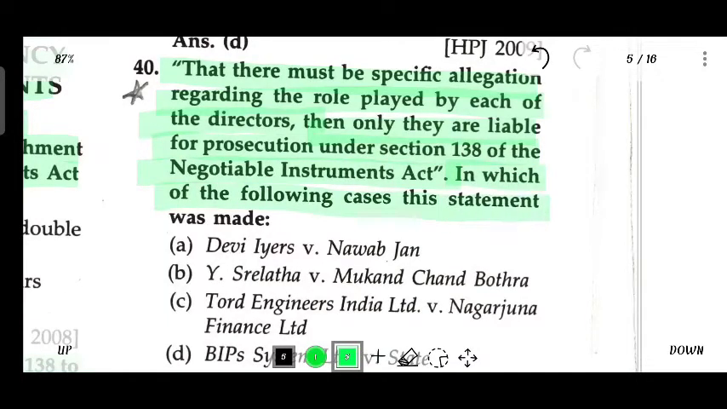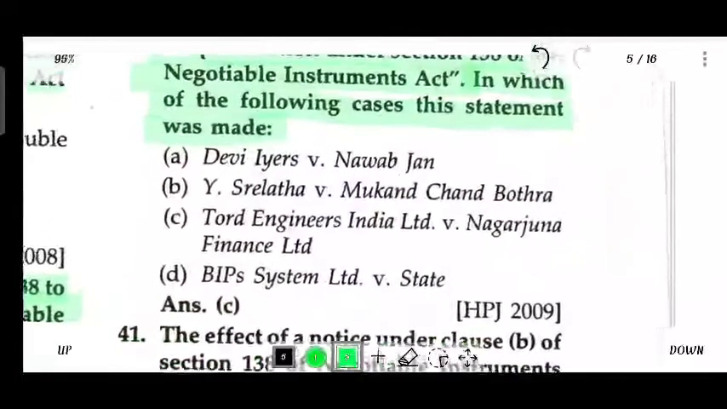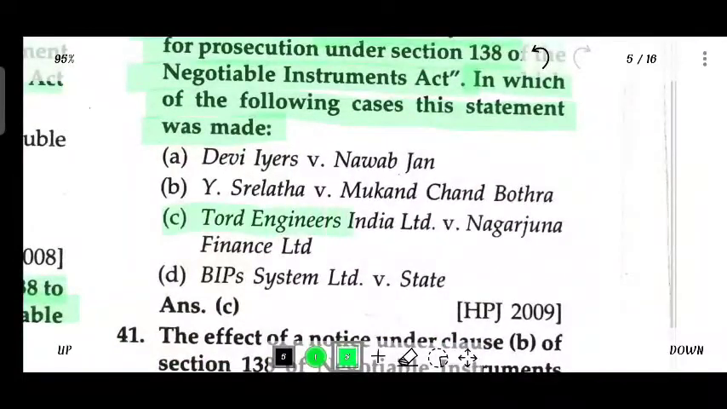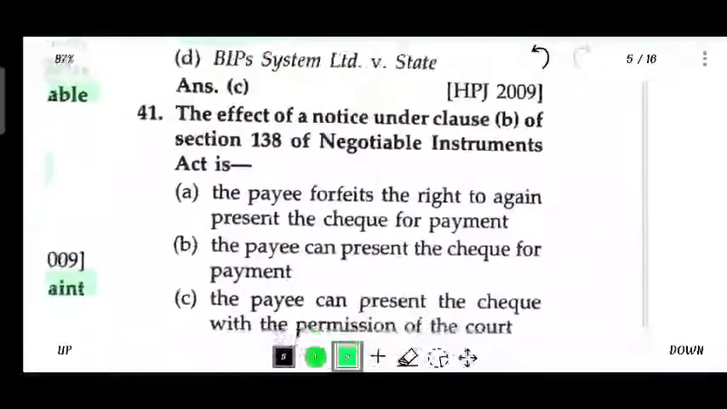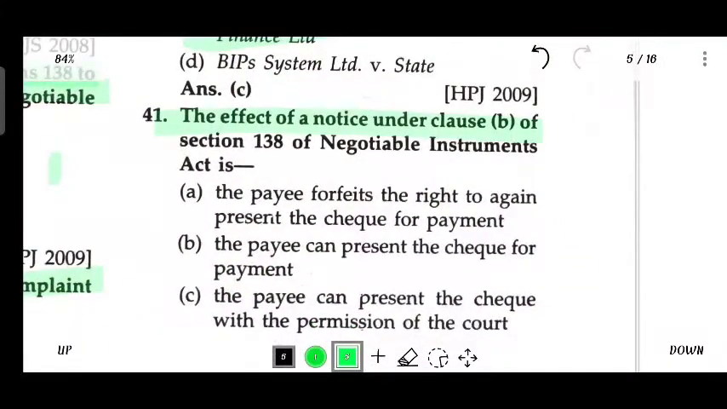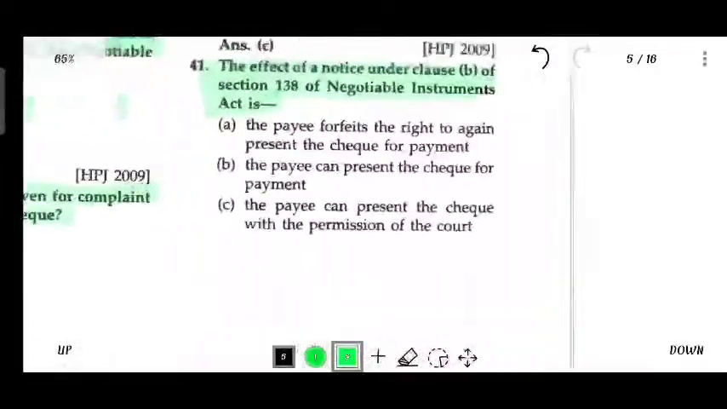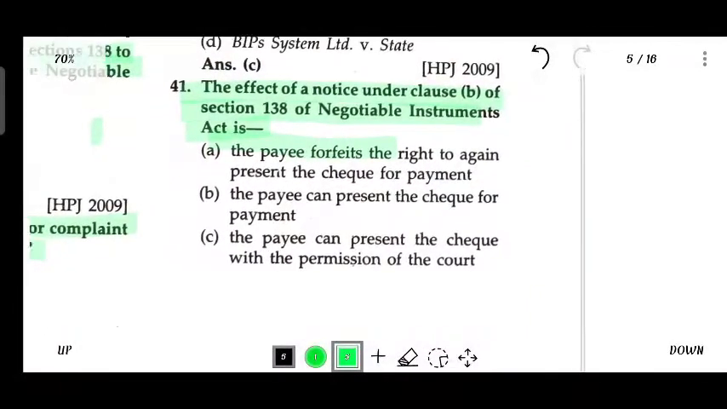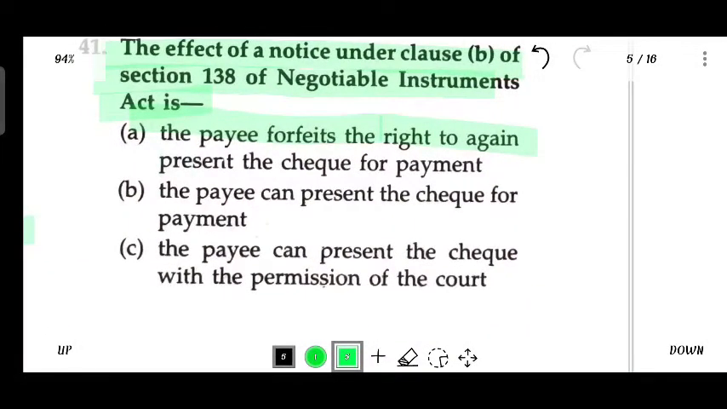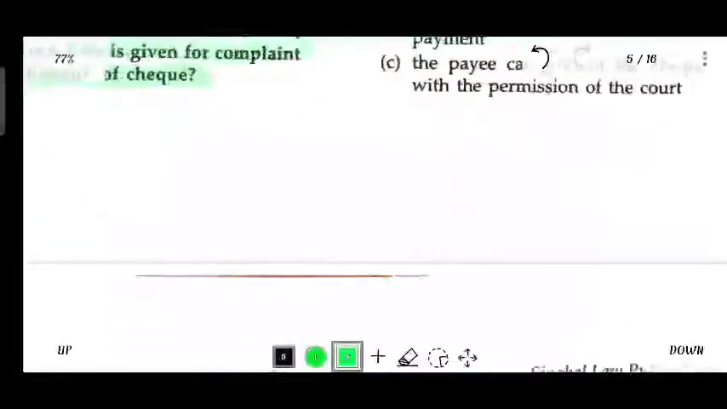In which one of the following cases was the statement made? Todd Engineer Limited versus Nagarjuna Finance Limited. The effect of the notice under Clause B of Section 138 of the Negotiable Instrument Act is that the payee forfeits the right to again present the check for payment.